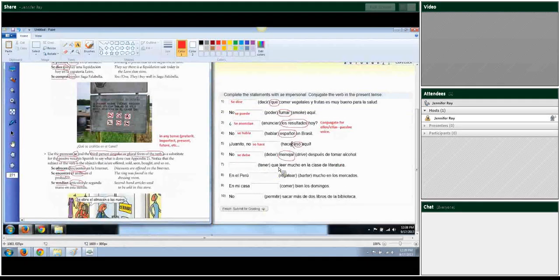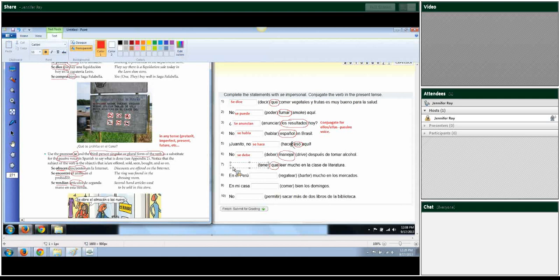Tener que leer mucho. So again, this is going to fall in the first group's category. So we're going to do it for ella. They have to read a lot, or one has to read a lot in literature class. So it would be se tiene que.